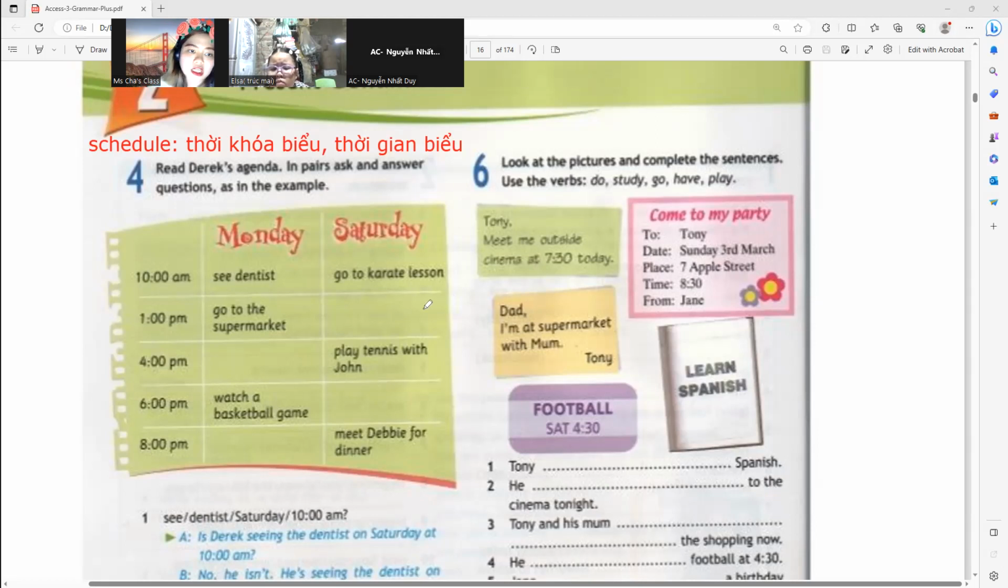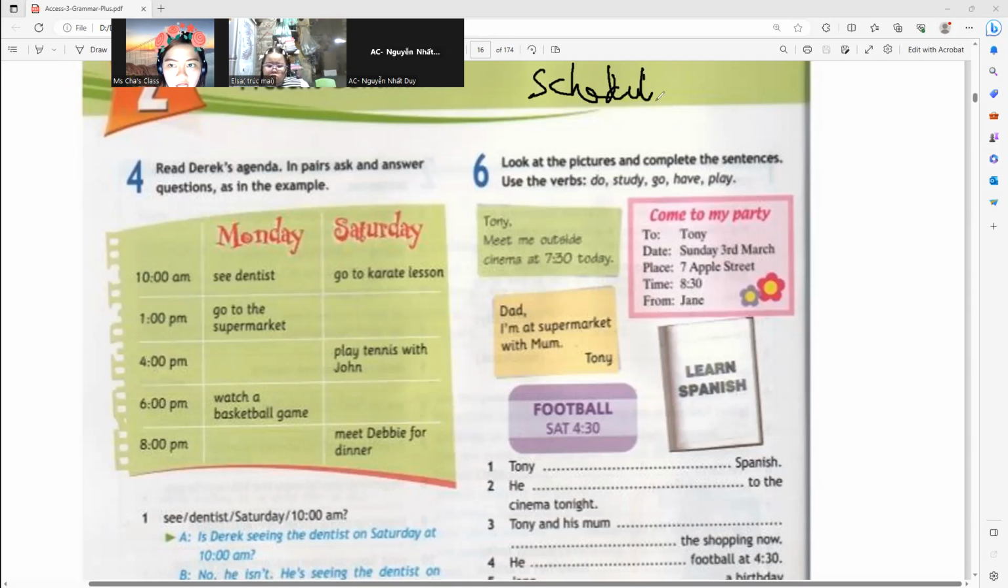Okay, so in here, I have Derek's agenda. That word right here is referring to agenda. What do we mean by agenda? Now, in this one right here, Derek's agenda, it is referring to a certain meeting that is going to happen here. So, teacher, what's the difference between schedule and agenda?